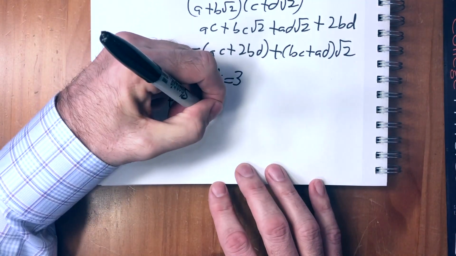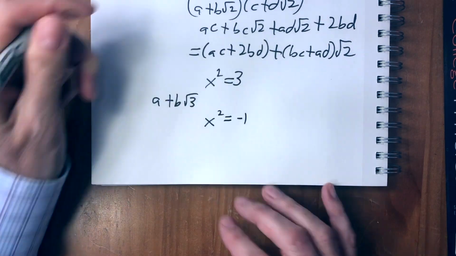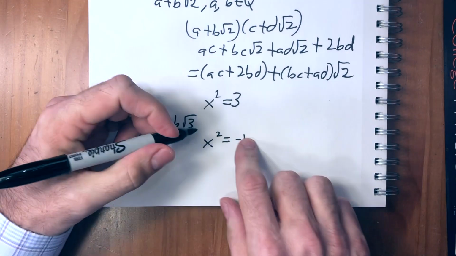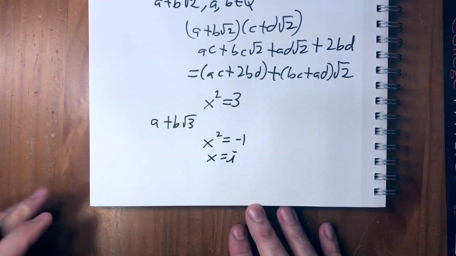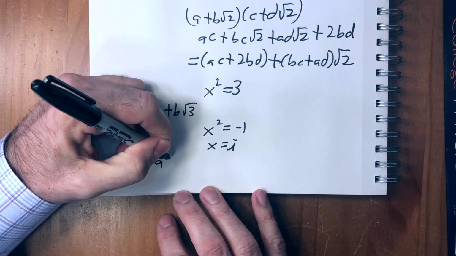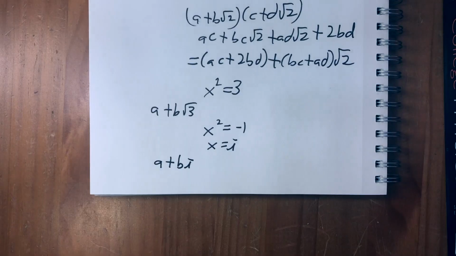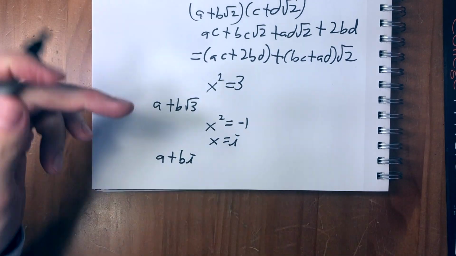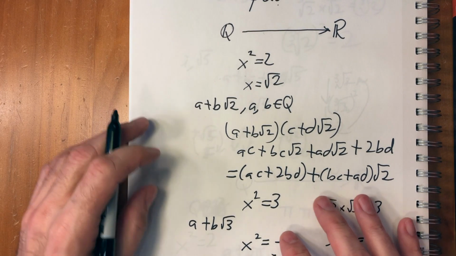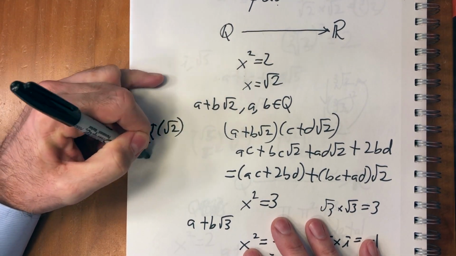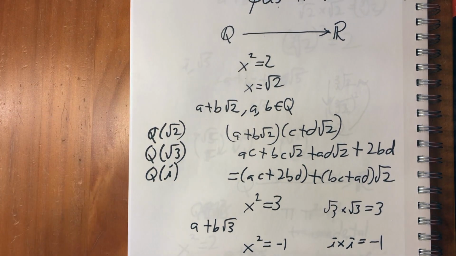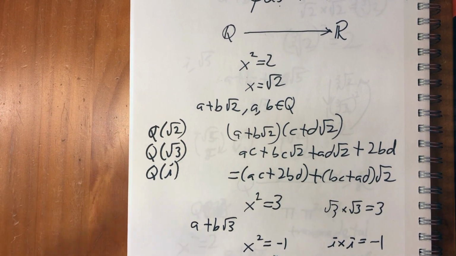Let's look at one more. If we had that x squared equals minus 1, neither one of these is going to have a solution to this, but we know what the solution is. It's x equals i, the square root of minus 1. So we can also have a field that's of the form a plus b i. Now, the interesting thing is, these are all clearly different fields. These three fields, Q with square root of 2, Q with square root of 3, and Q with i, are not isomorphic, but there's something similar about them.